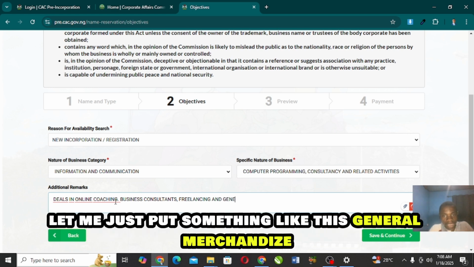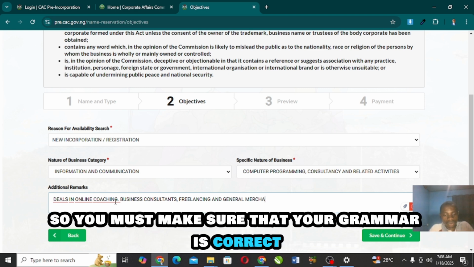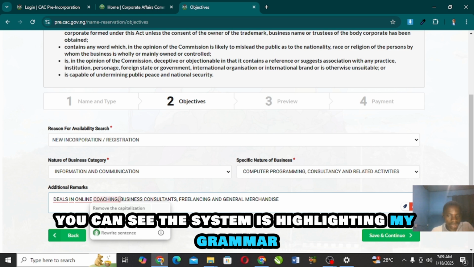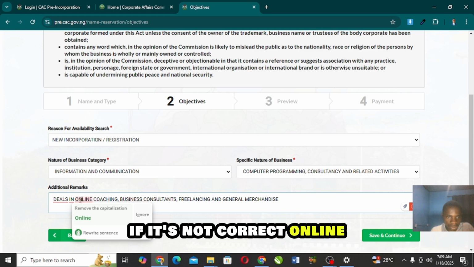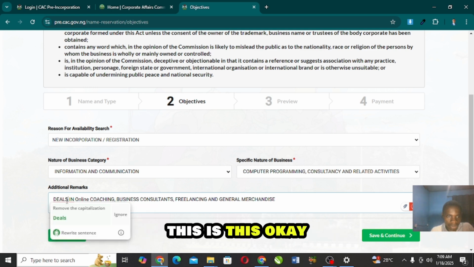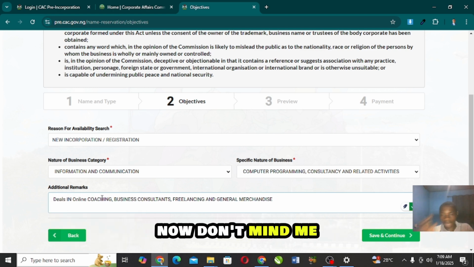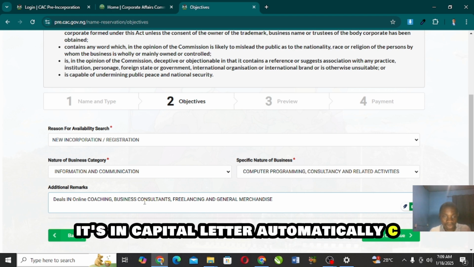Let me just put something like this. You must make sure that your grammar is correct. You can see the system is highlighting my grammar if it's not correct. Okay, now don't mind it's in capital letters. Automatically CAC is going to put it in capital letters at the end of the day.